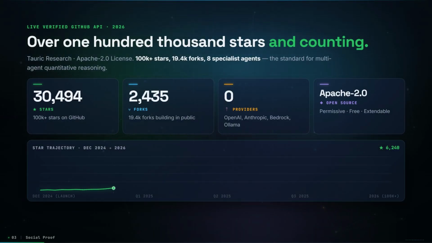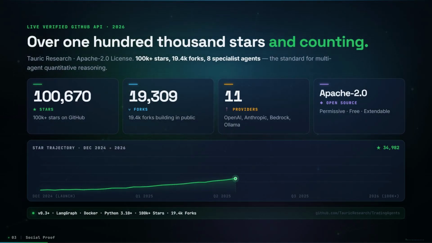1 lakh plus GitHub stars, 18,000 plus forks. It's released under Apache 2.0.